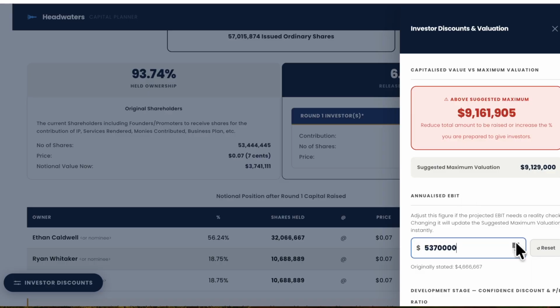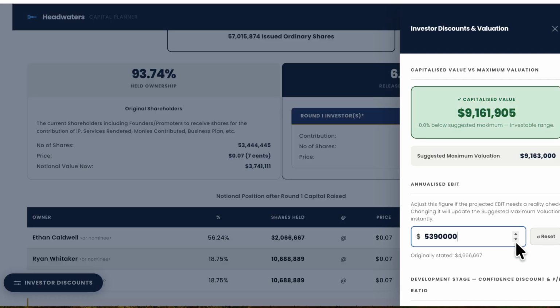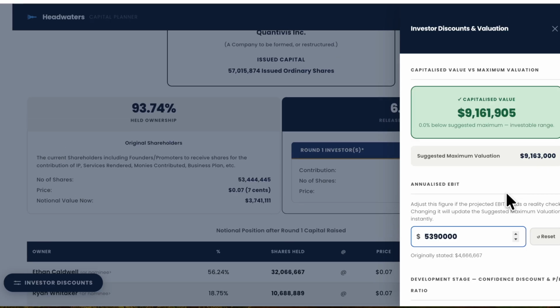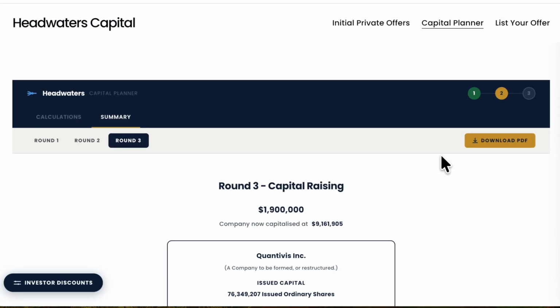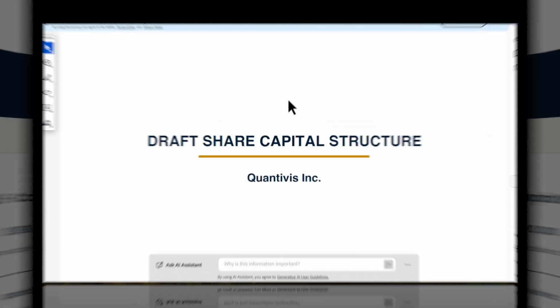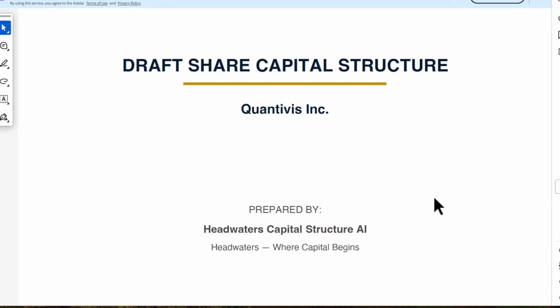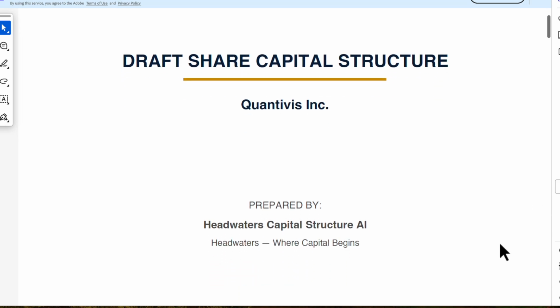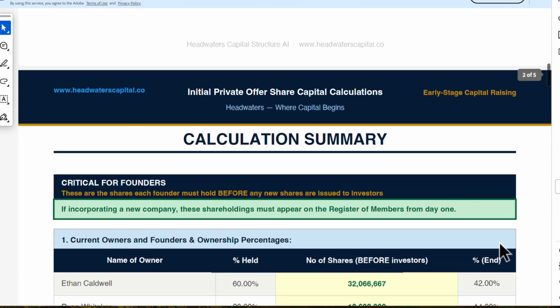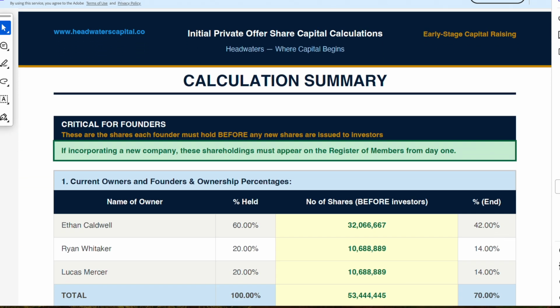When the figure that was showing in red just turns green, you found your optimum share capital structure. That's your deal. Click Download PDF. The PDF clearly sets out the number of shares each founder needs to be allocated, either at incorporation or as a share capital restructure if the company already exists.